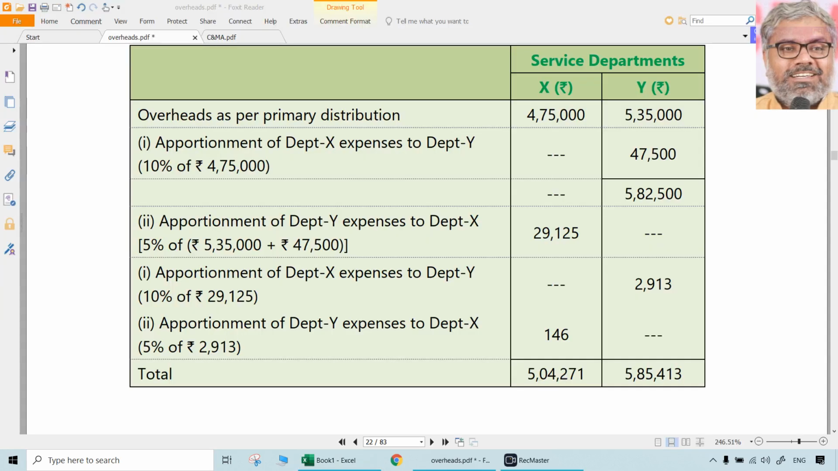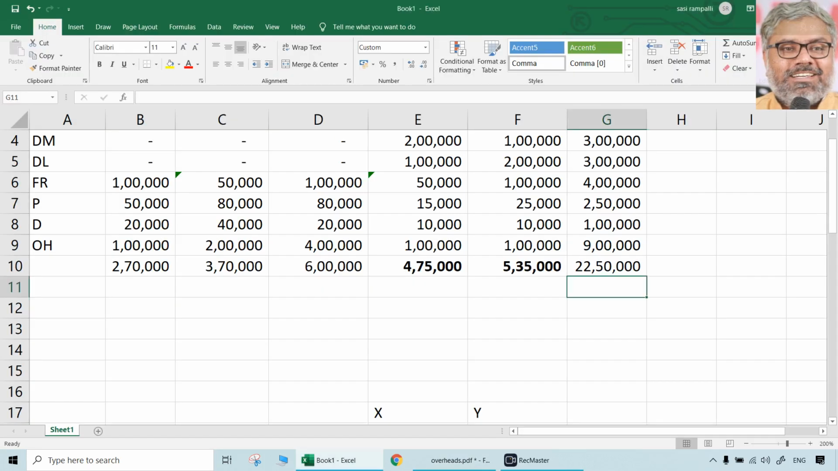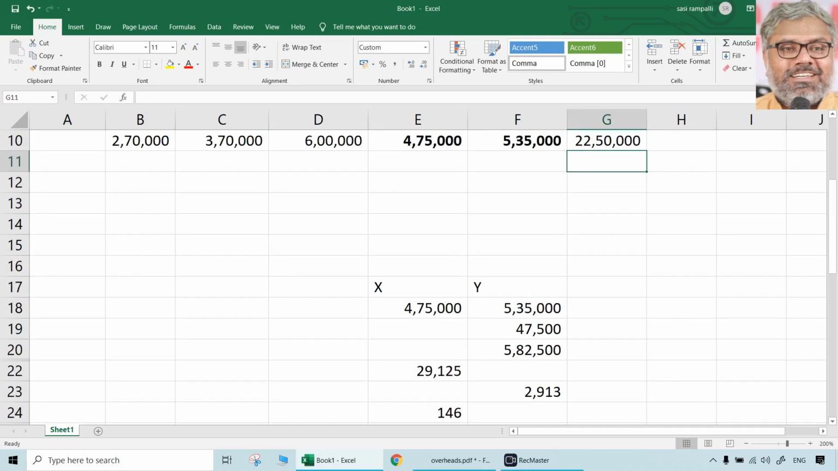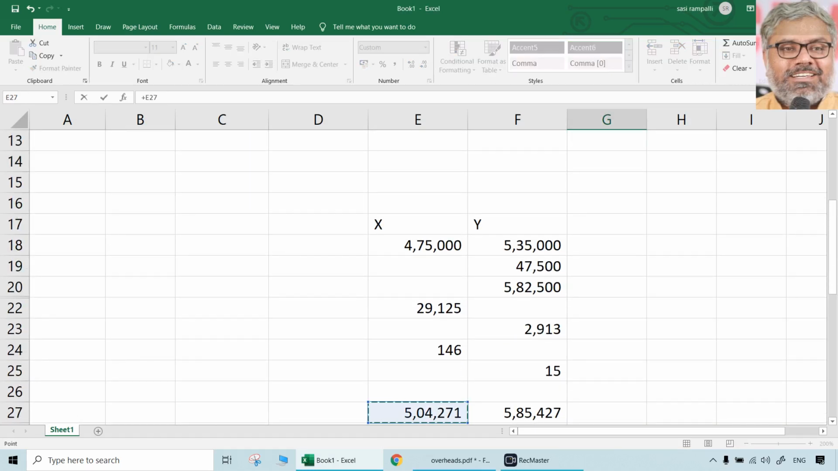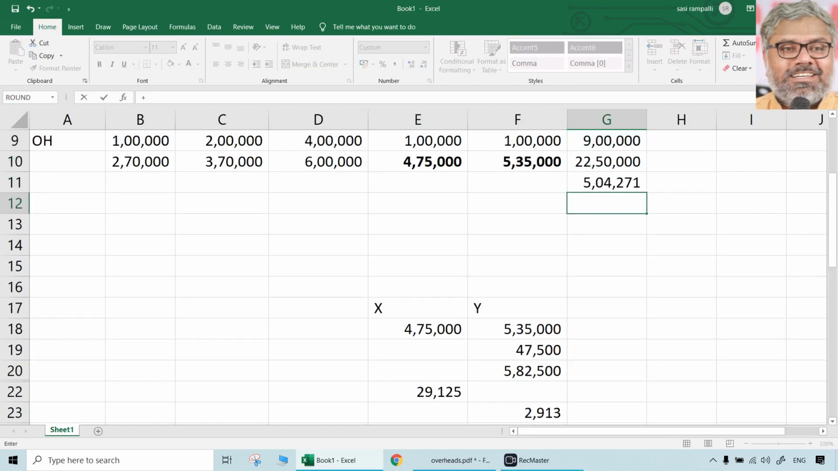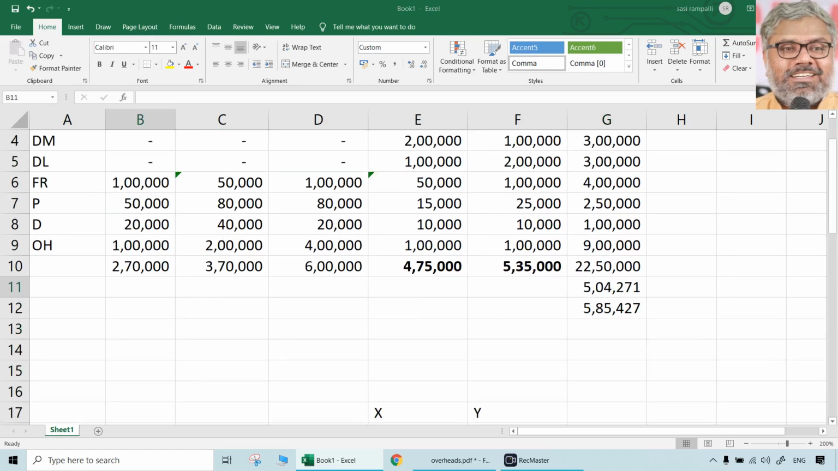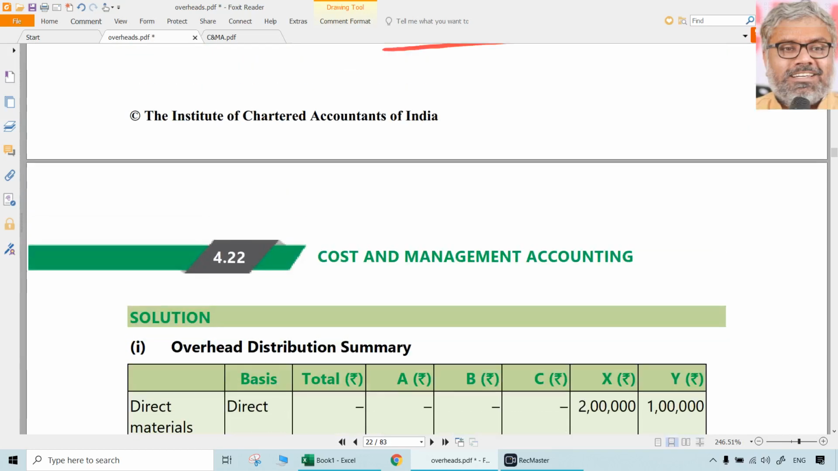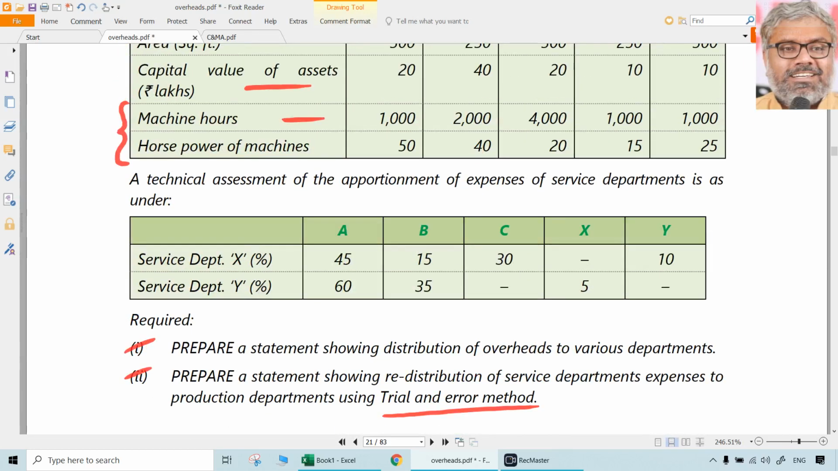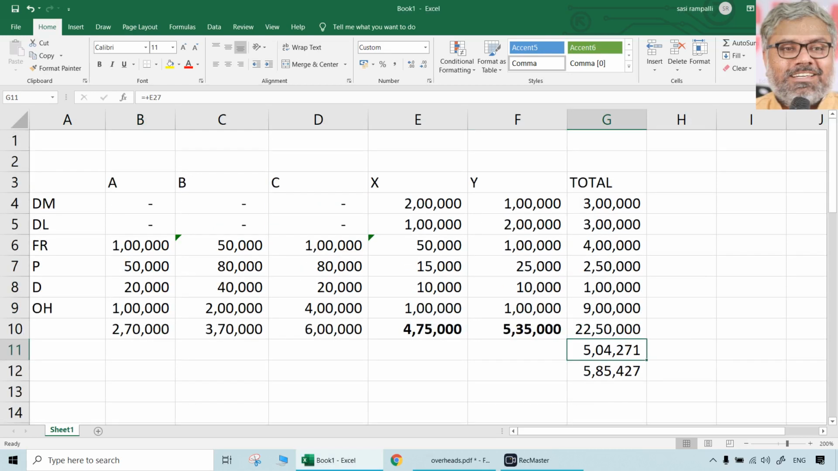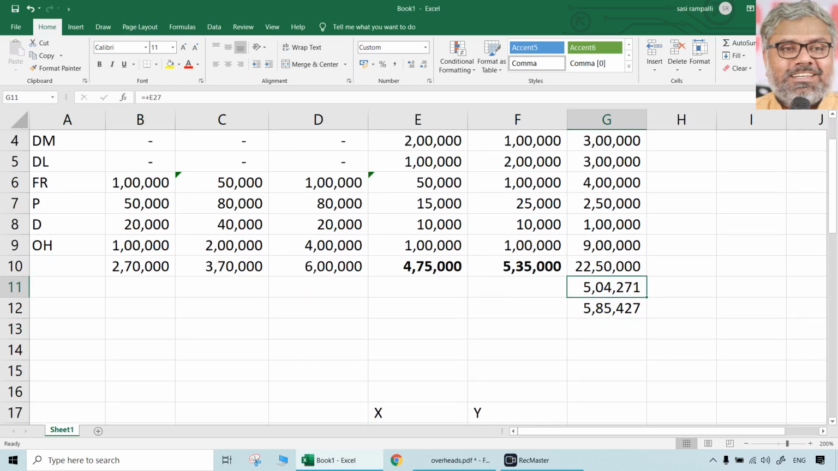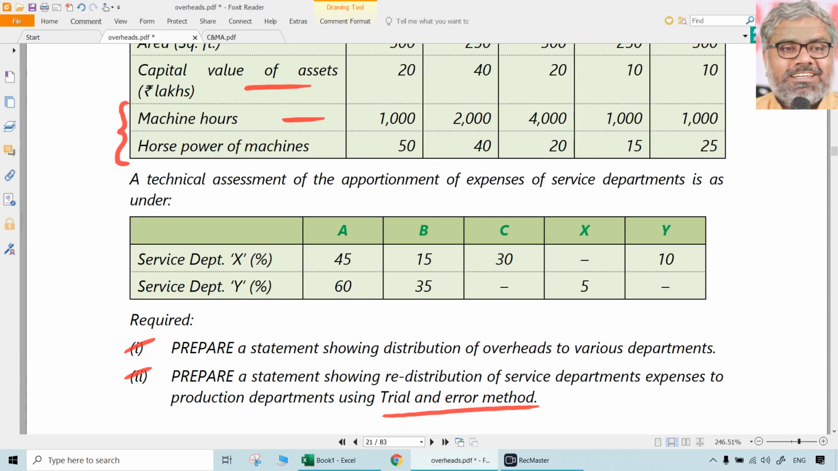504,271. What we have taken, let us take that. That is the total. Also, the next one, let us take 585,427. Now, what is the basis here to be used for A, B, and C? Again, we have to go back to the question, and we have to use percentages. Remember, just like the simultaneous equations method, here the overall costs of X and Y are more than what they have originally, because they have the cost of other departments also included in that. So we have to apportion in percentages to A, B, and C. In what percentage to A, B, and C? 45%, 15, and 30.